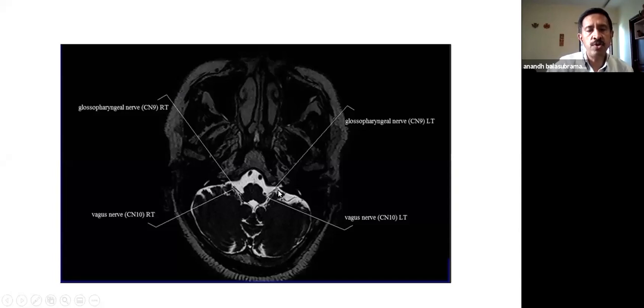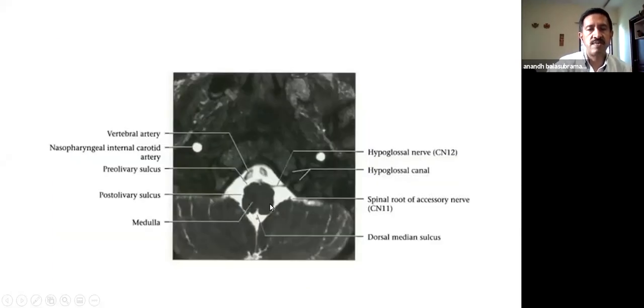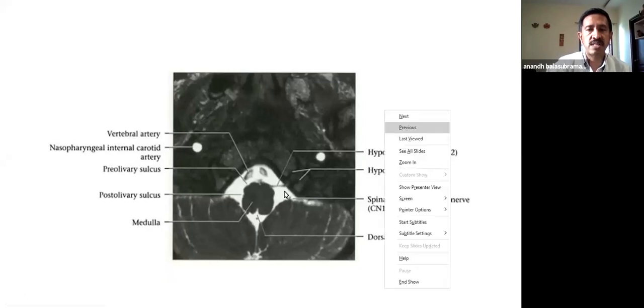And then if you come down below the internal acoustic meatus, this is at the level of the jugular foramen. We have the lateral exit from the brainstem. You have the exit of the cranial nerves here, that is the vagus and the ninth, glossopharyngeal nerve. And if you go down further, the next cut is where the cervicomedullary junction, you will be able to see the hypoglossal and the spinal accessory. So all these cranial nerves are going to be in between our area of interest, that is between the petrous bone and the cerebellum. So most of these lesions are extra-axially located.